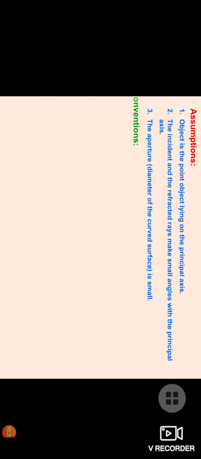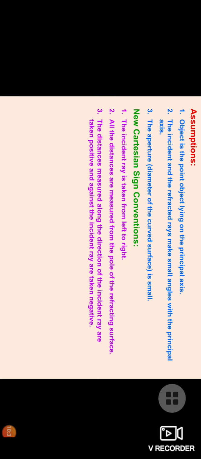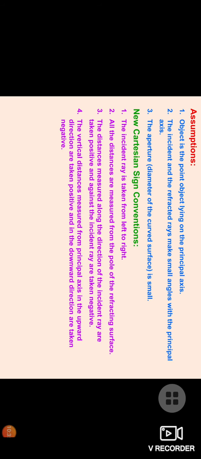Assumption. Now, the sign convention says that we have to measure distances from the pole or the optical center. If we move away from the pole or optical center in the direction of the incident ray, that value should be positive, and otherwise it should be negative. Anything above the principal axis is positive, and anything below the principal axis is negative.